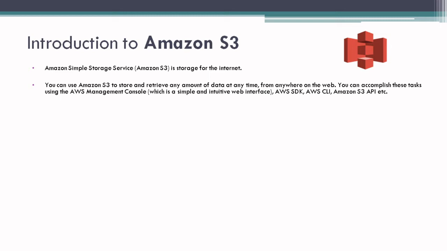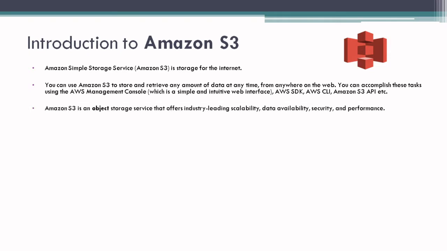You can accomplish this using the AWS Management Console, AWS SDK, AWS CLI, S3 APIs, etc. You can store any kind of data, images, files, videos in Amazon S3. Amazon S3 is an object storage service that offers industry-leading scalability, data availability, security and performance.